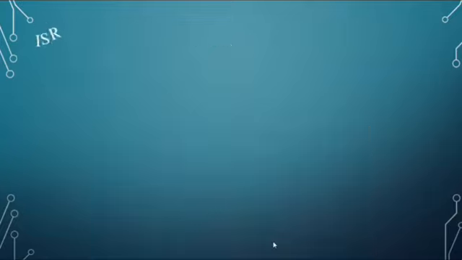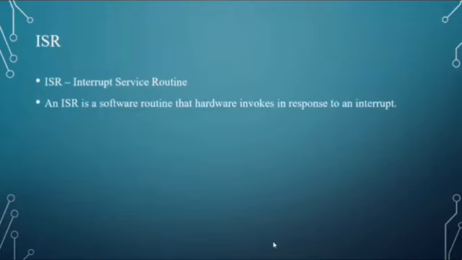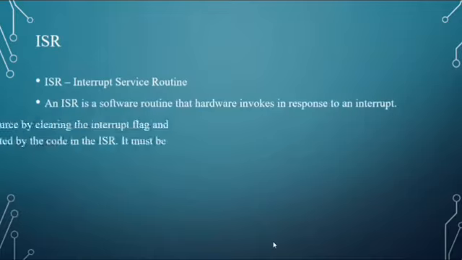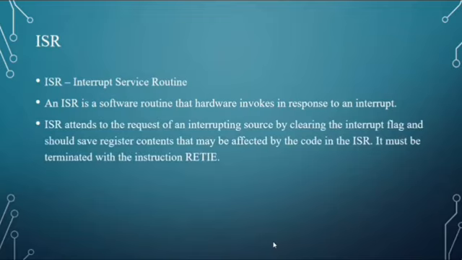Next, ISR. What is ISR? ISR is an interrupt service routine. An ISR is software that hardware invokes in response to an interrupt. ISR attends to the request of an interrupting source by clearing the interrupt flag, and should save register contents that may be affected by the code in the ISR.